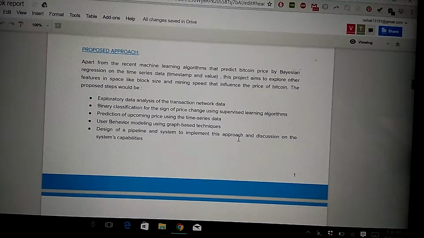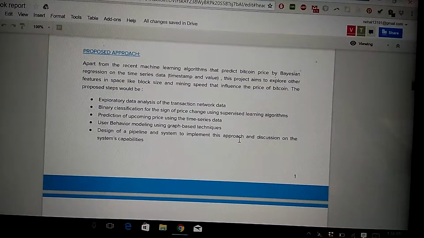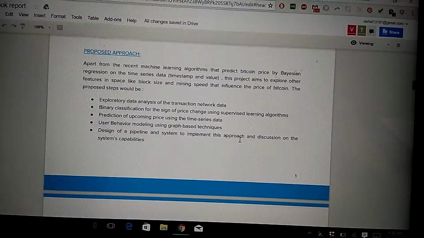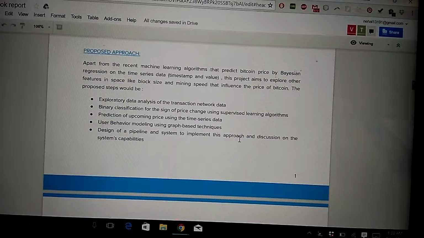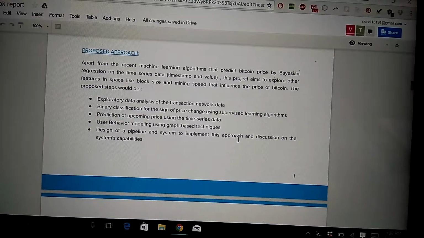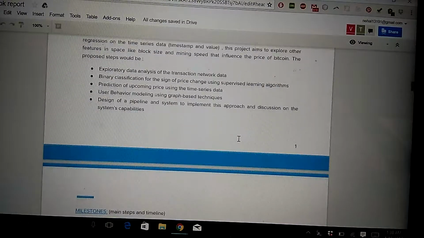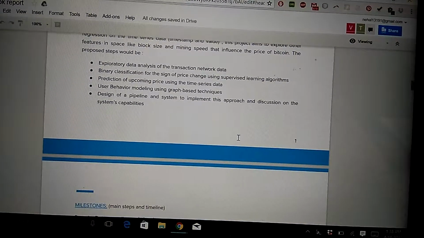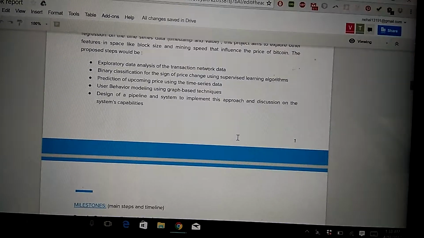After that, we would be predicting the upcoming price using the time series data. The next step is to model the user behavior and design the web interface for it, and the entire application would be pipelined using Luigi and Dockerized.